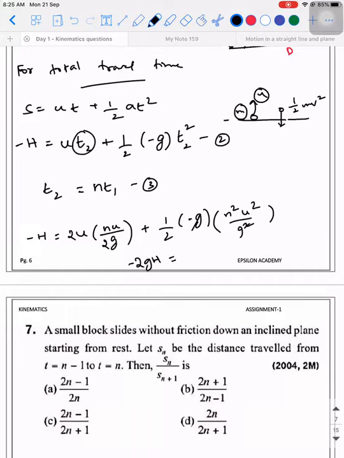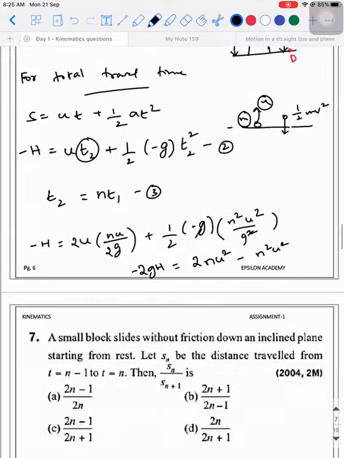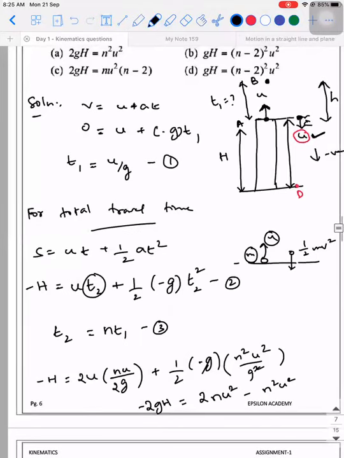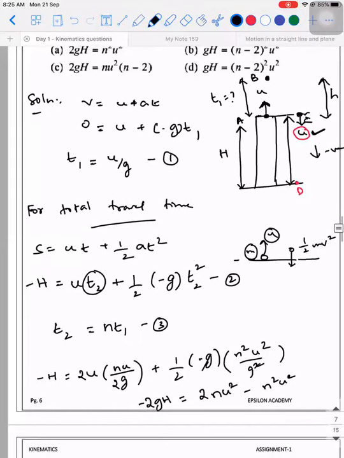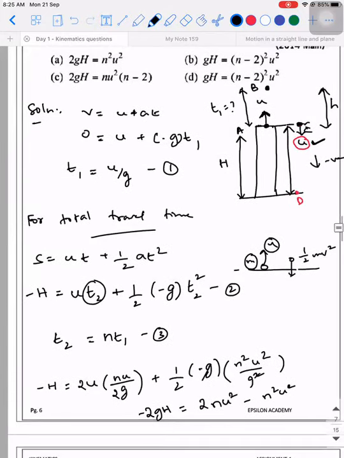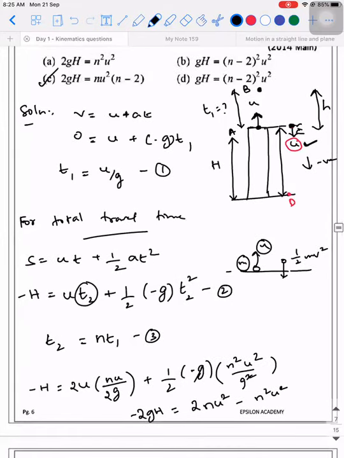Minus 2gh is equal to 2nu square minus n square u square. Is there an option like this? So the 2gh will be u square into n square minus 2n. C, right? Yes, C is the right option.